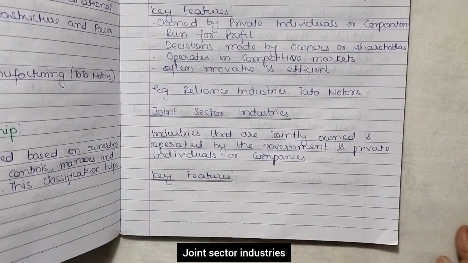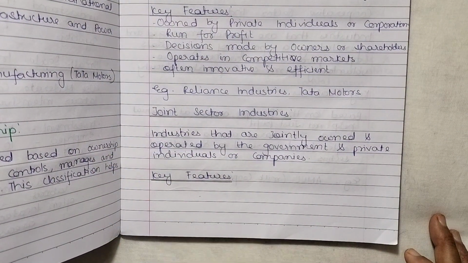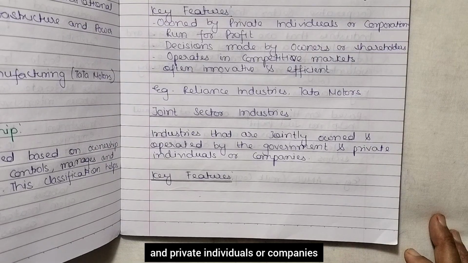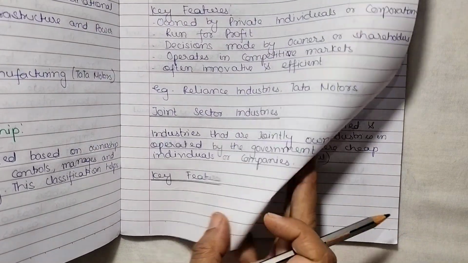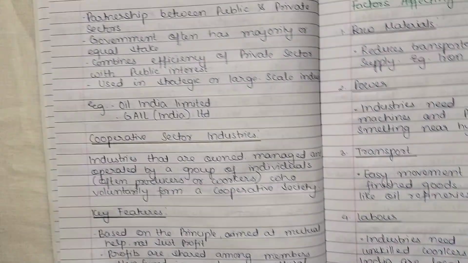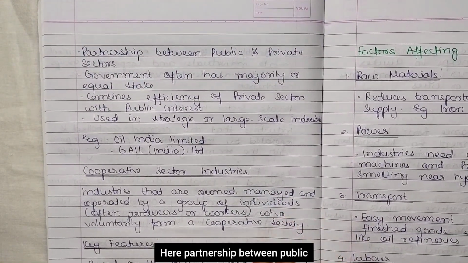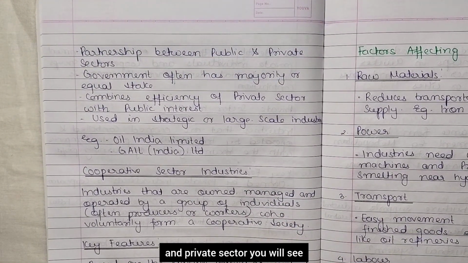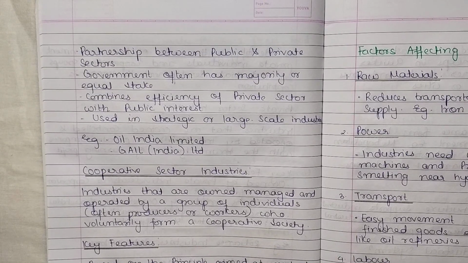Joint sector industries are industries that are jointly owned and operated by the government and private individuals or companies. Here you will see a partnership between the public and private sector. The government often has a majority or equal stake.